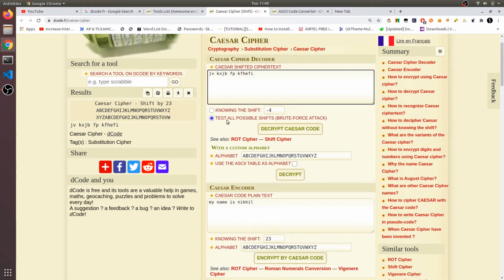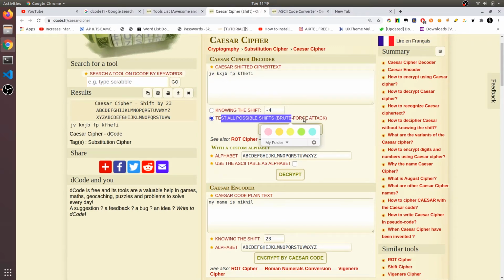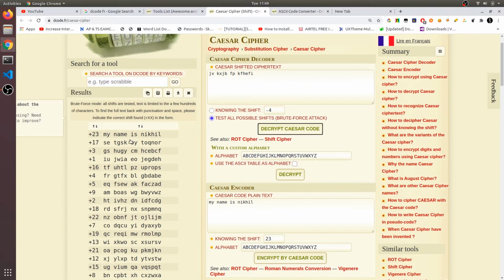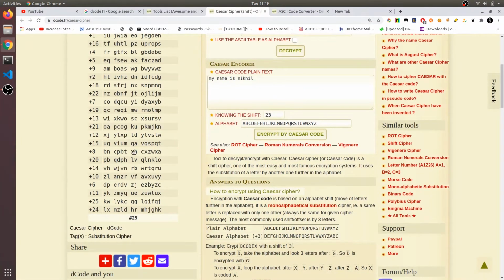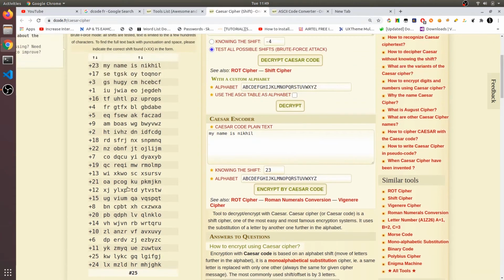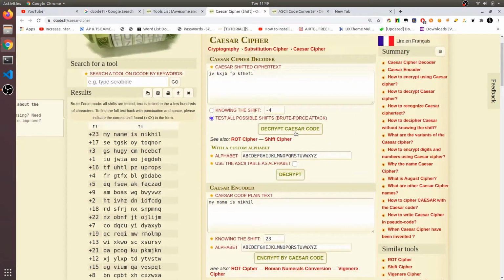Now what I want to do is I will click on this test all possible shifts. Because there are only 26 keys, we can just decrypt with every key. So I have got all these plaintext brute force results, and one of these sentences is meaningful, and it says my name is Nikhil. So in this way we can decrypt Caesar cipher.